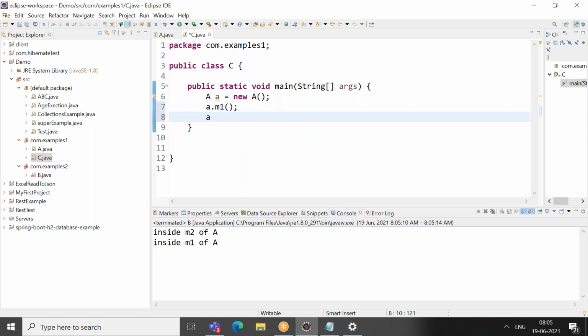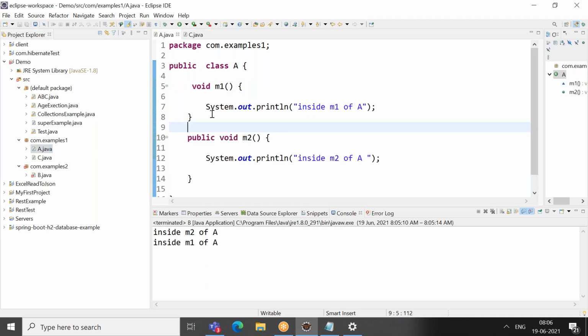You can call both the methods. Same goes for the class, right? If a class is default, we can access it within the package but not across the package. Whatever the rule for public and default at the class level, the same rule is present for the method level also. Nothing changed. Is it clear? Yeah.